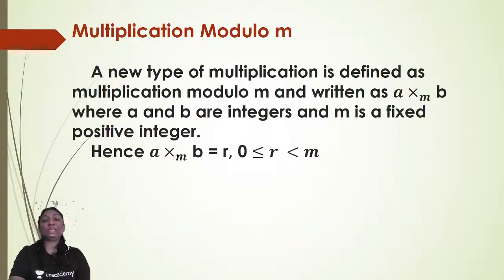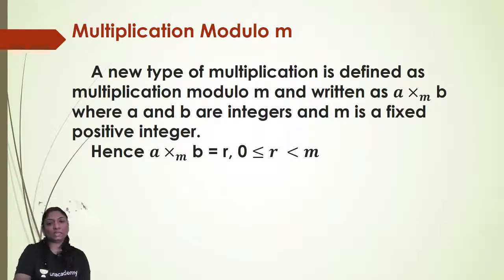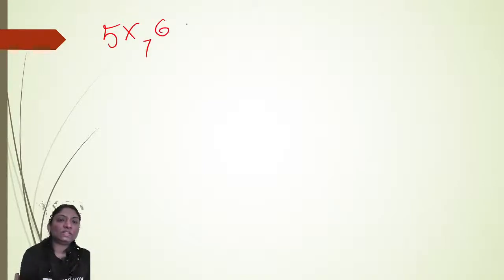Now, multiplication modulo m is exactly similar to addition. First, multiply the two integers, then divide by m and write down the remainder. For example, 5 multiplication modulo 7, 6. So 6 fives are 30. When 30 is divided by 7, the remainder is 2.